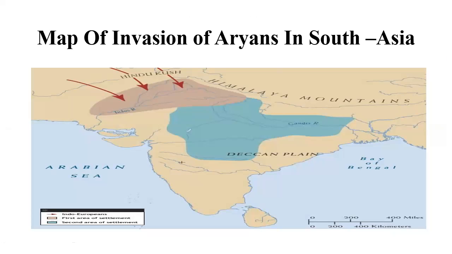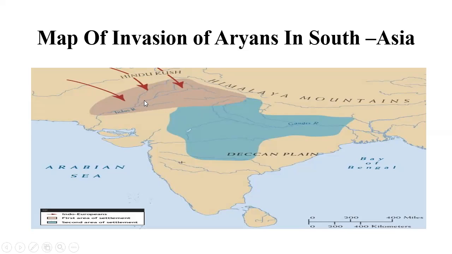This is the map of the invasion of Aryans in South Asia, how they entered or captured by force. Invasion means capturing a territory by force. So Aryans also captured this territory by force, and they invaded South Asia this way. They came down from the Hindu Kush mountain on the northwestern side of the subcontinent, or South Asia, and they came down from Aral mountain into this portion.